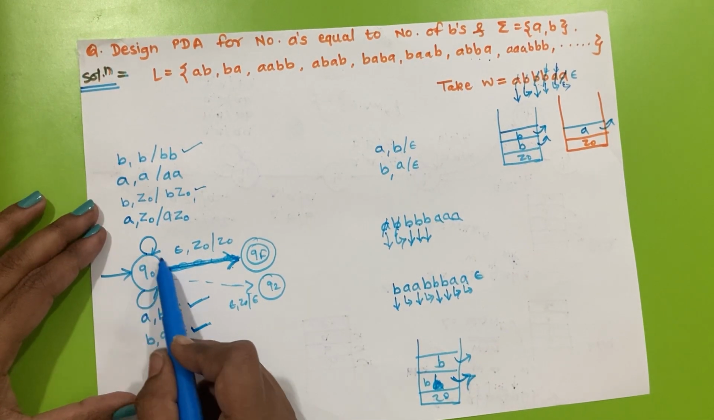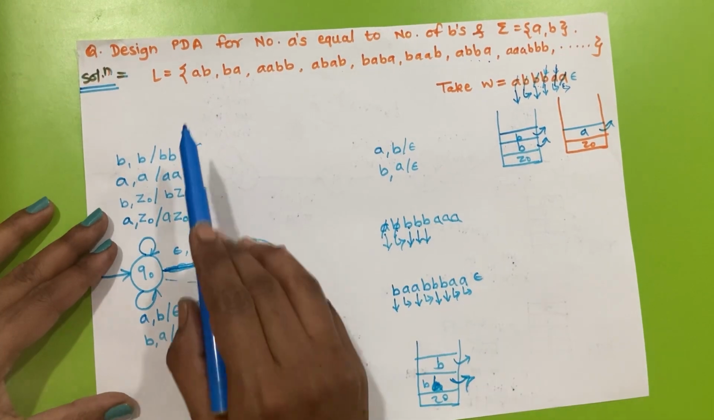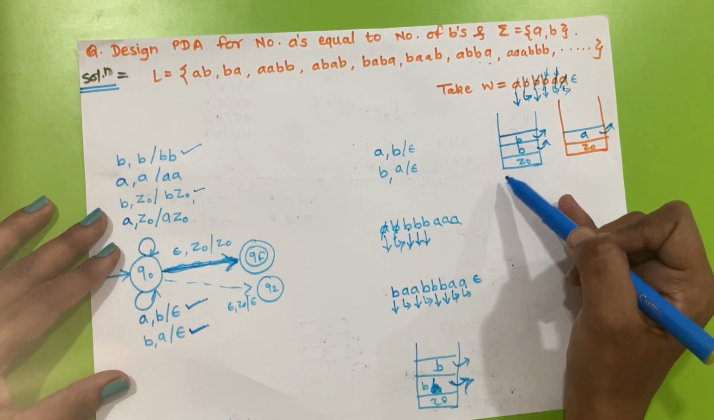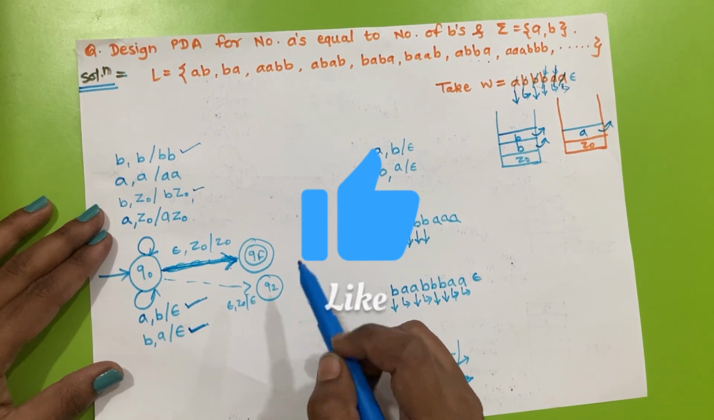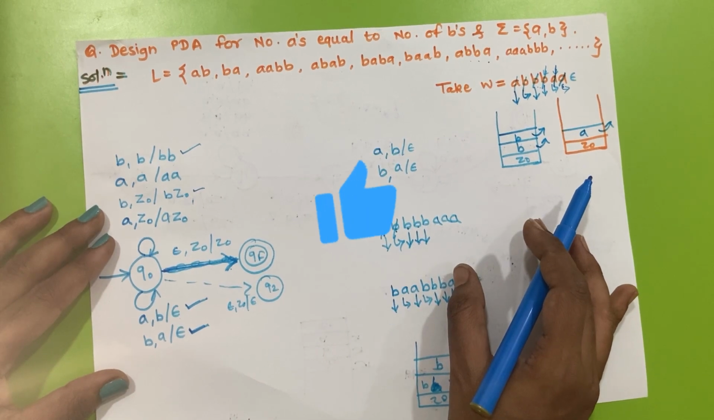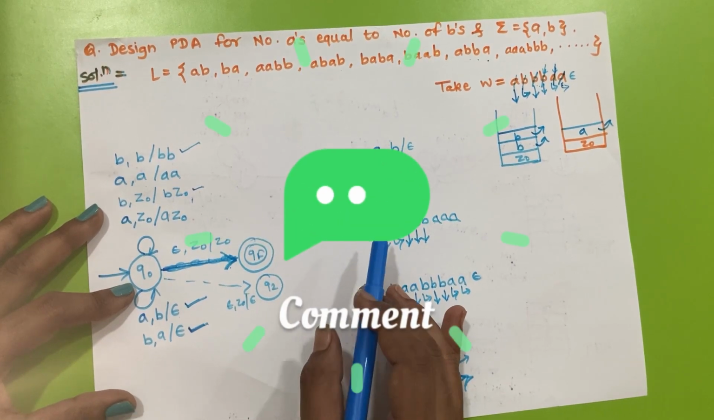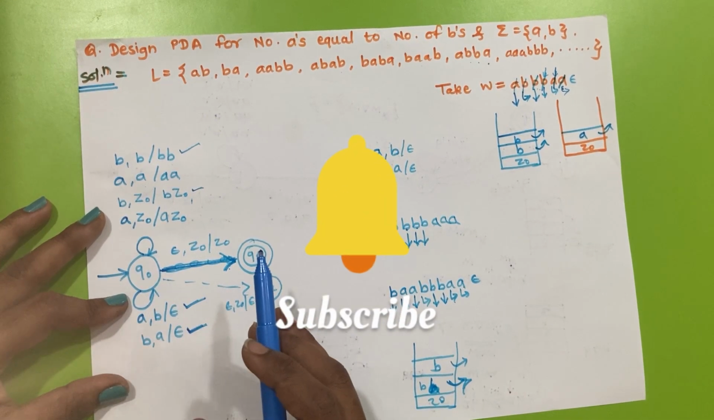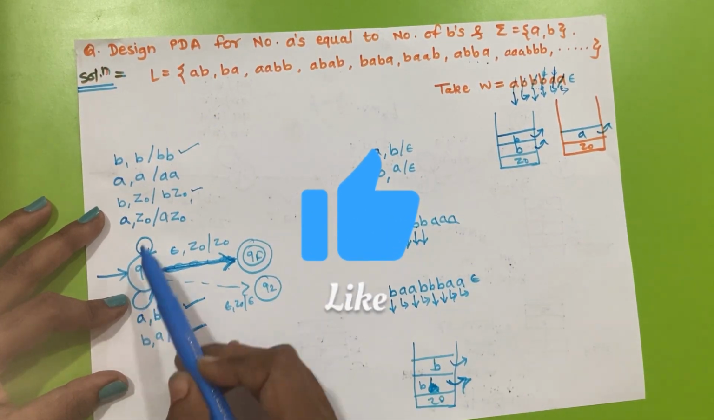So within a single state we have to perform push operations as well as pop operations. According to the language and the string belonging to that language, we decide the pop operations. Hope you have understood the logic behind this problem: when to perform a push operation, when to perform a pop operation, when we can have two different states for two different operations, or two different operations in a single state only. I hope you have understood all the important points related to designing of PDA.